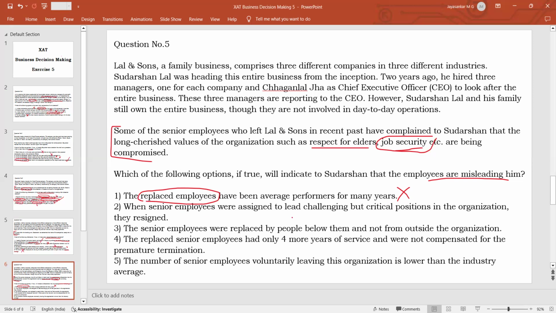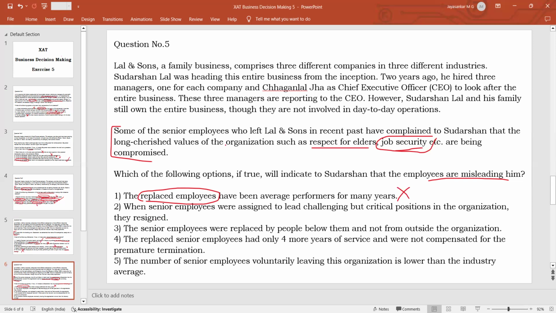Option 2, senior employees were assigned to lead challenging but critical positions in the organization. The senior employees were assigned to leadership positions which were challenging but very important. So they were given promotions. The senior employees were not replaced, but instead they were given promotions, but they were not able to cope with the new responsibility, so they resigned voluntarily.